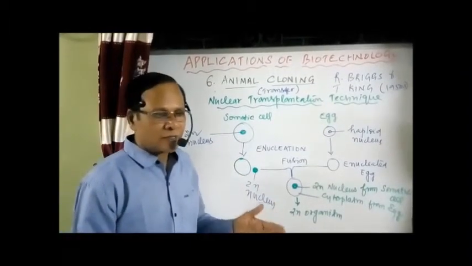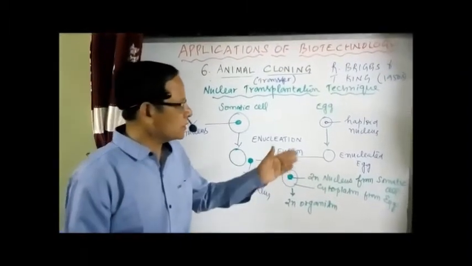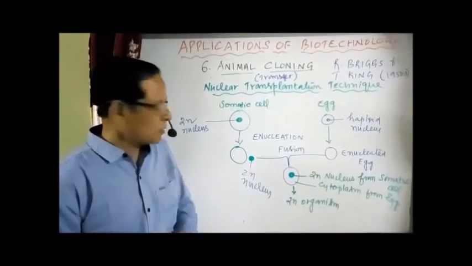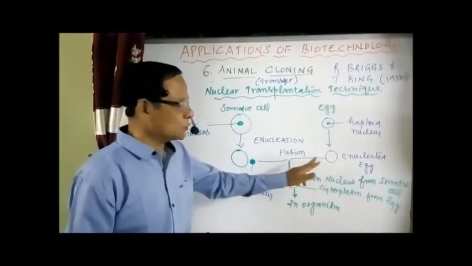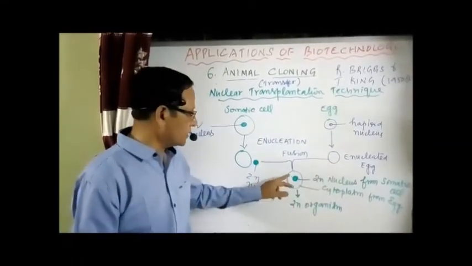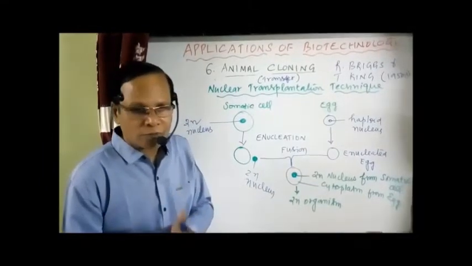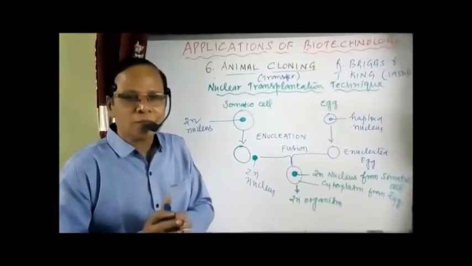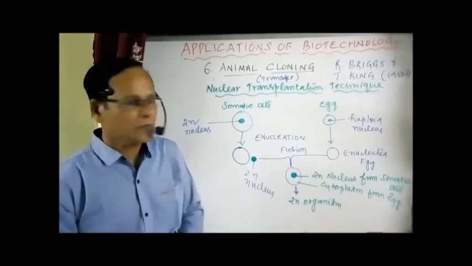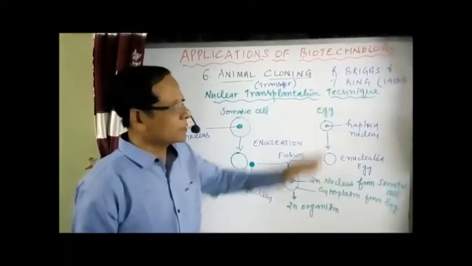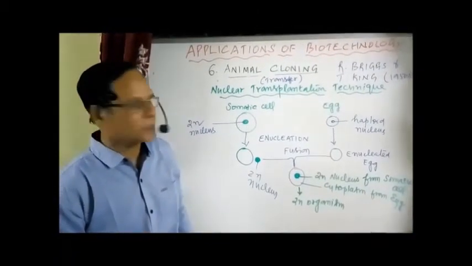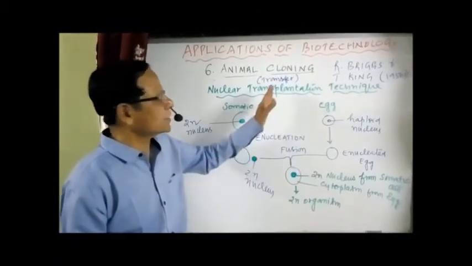From the somatic cell we are getting only the nucleus. From the egg cell we are getting only the cytoplasm containing the factors. While fusing these two, that is the nucleus and the enucleated egg, we get a diploid cell having the full complement of chromosomes. Now it has the totipotent ability of developing into the entire organism. This is called the nuclear transplantation technique, the transfer of a nucleus into the enucleated egg cell. That phenomenon is called transplantation or transfer.